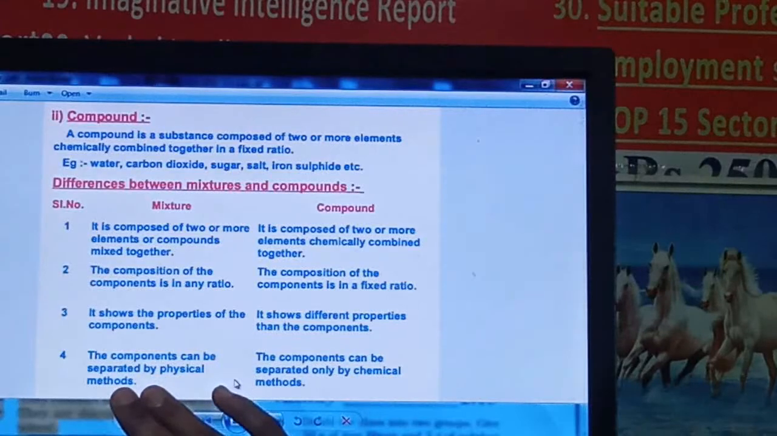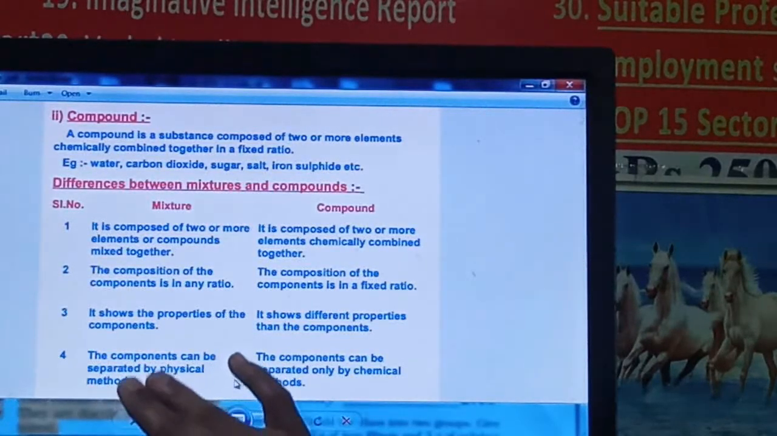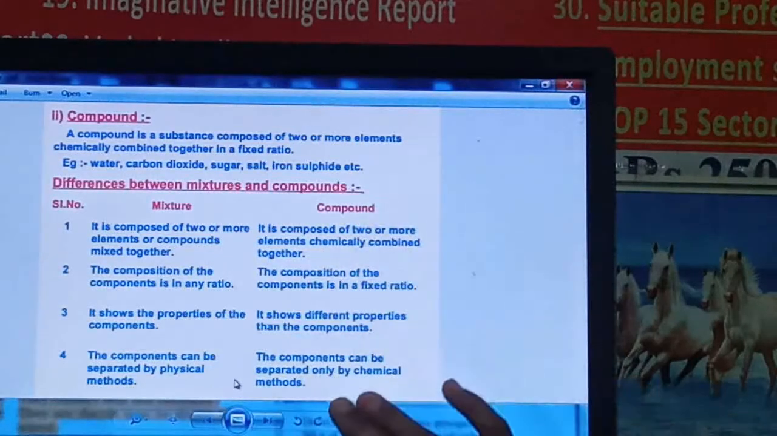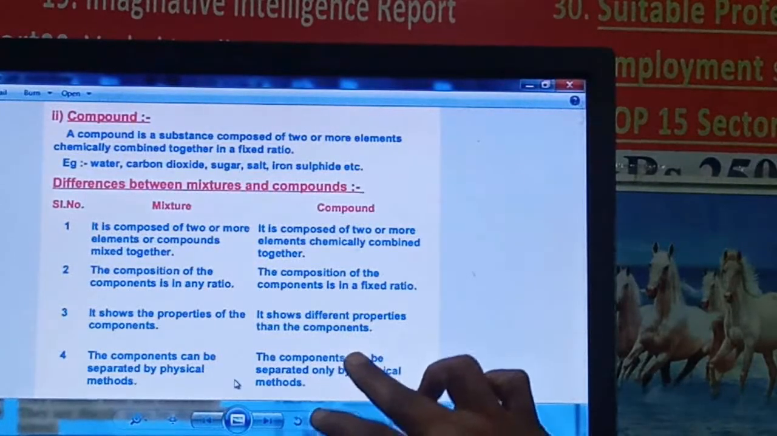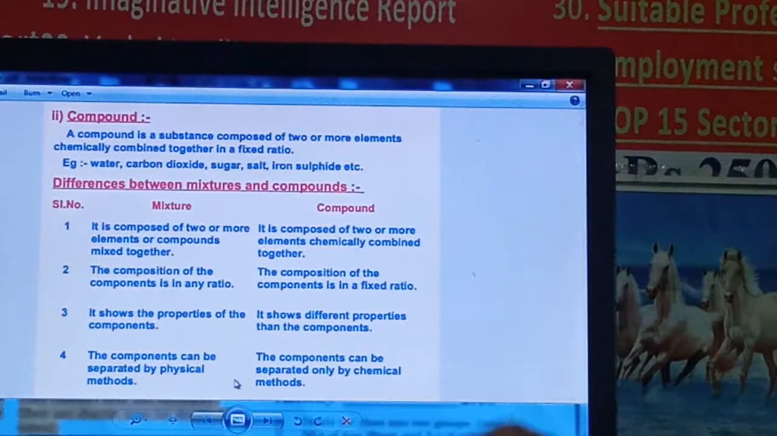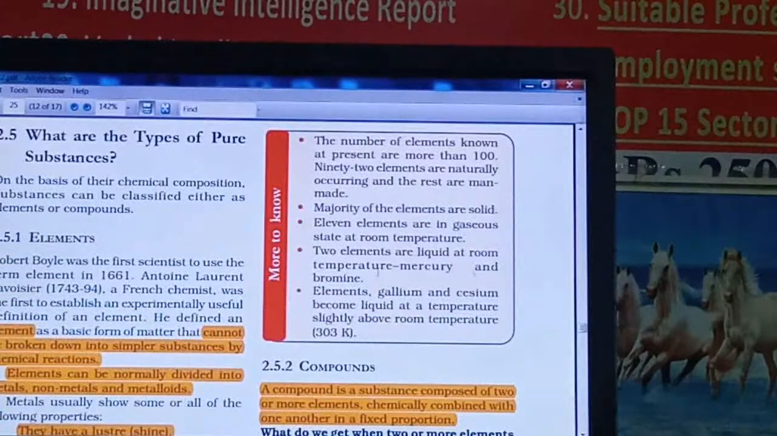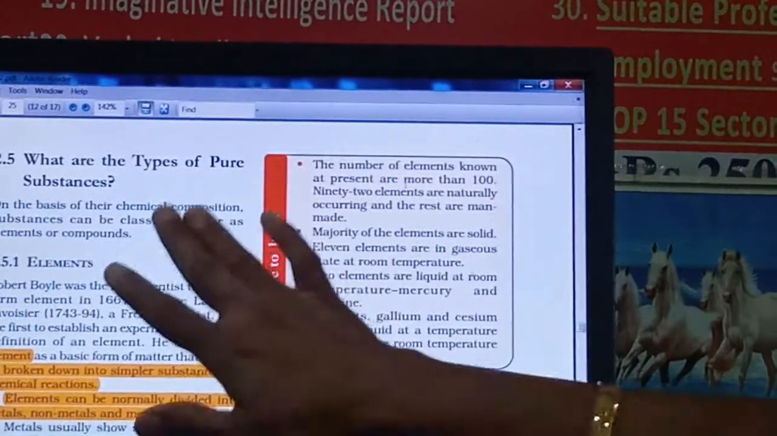The fourth point is that in a mixture the components can be separated by a physical method, but in the case of a compound we cannot separate the components by a physical method. That can be separated by a chemical method. See in your textbook, one activity is also given to prove this. Before that, see the elements.